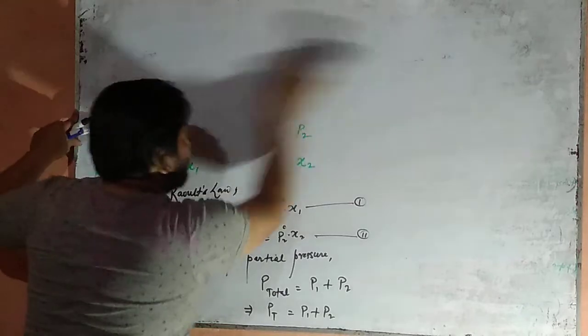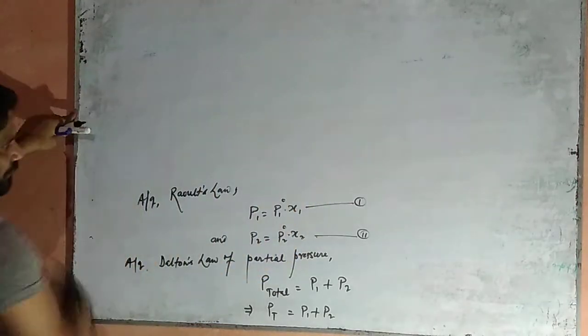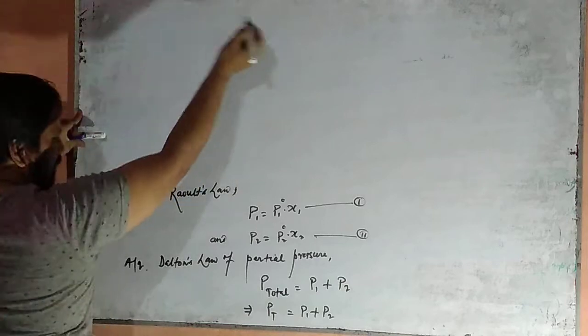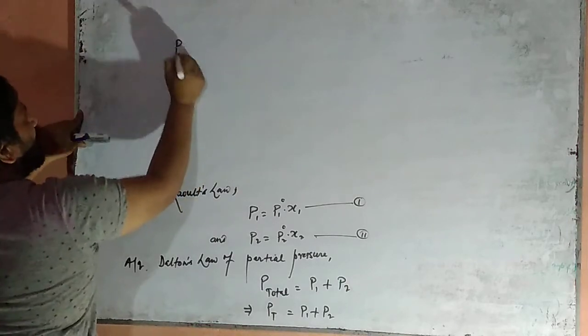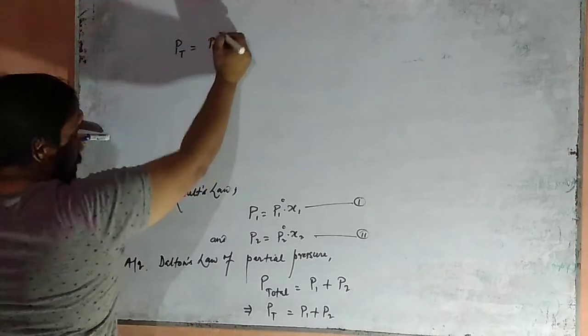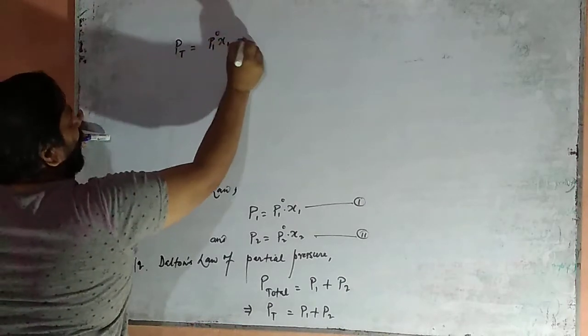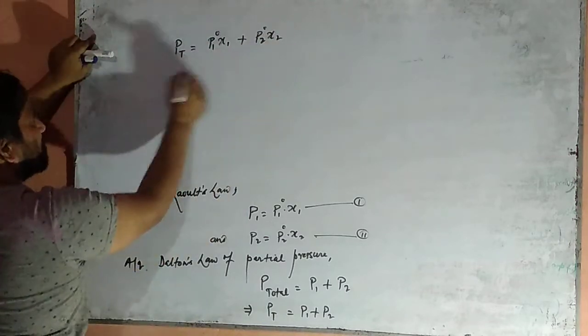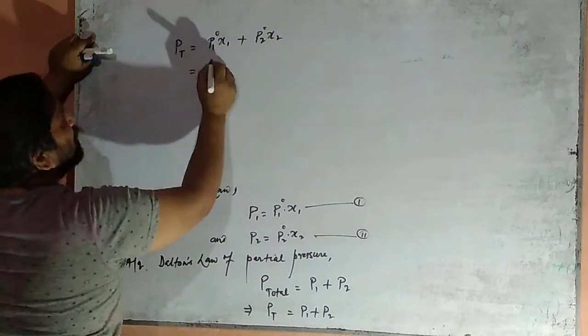Now, Pt equals P1 naught X1 plus P2 naught X2.